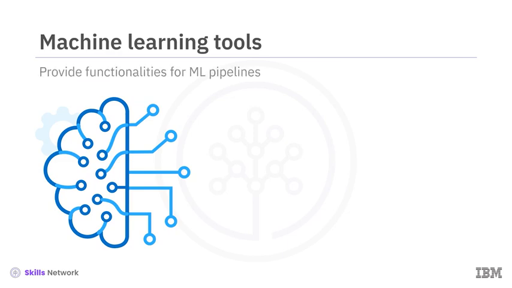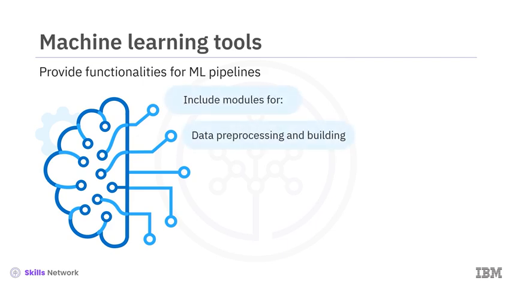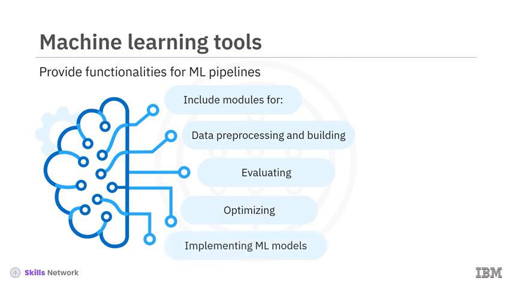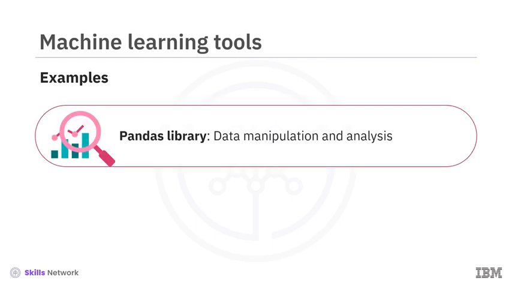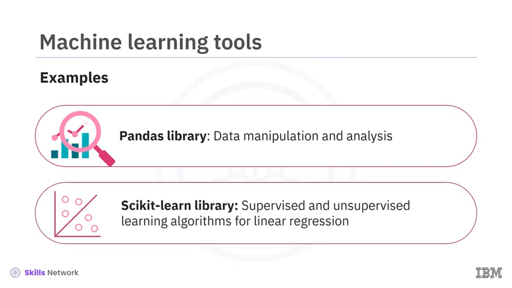Machine learning tools provide functionalities for machine learning pipelines, which include modules for data preprocessing and building, evaluating, optimizing, and implementing machine learning models. These tools use algorithms to simplify complex tasks, such as handling big data, conducting statistical analyses, and making predictions. A good example is the Pandas library, used for data manipulation and analysis. Another example is the Scikit-learn library, which provides a wide range of supervised and unsupervised learning algorithms for linear regression.